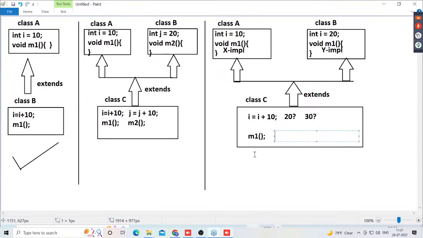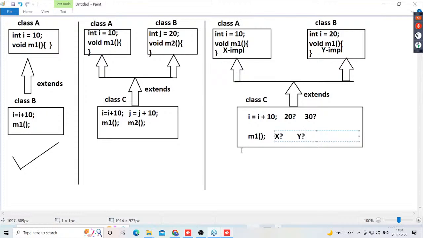But the compiler identifies the M1 method in both the super classes. From which super class is the implementation executed? If we take class A, in the super class M1 method, X implementation is going on. If we take class B, in that super class Y implementation is going on.